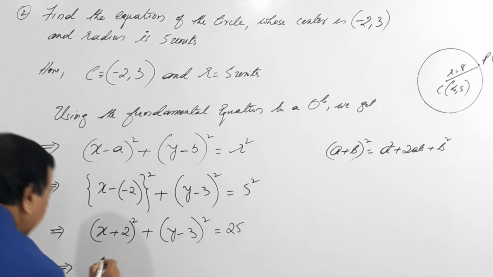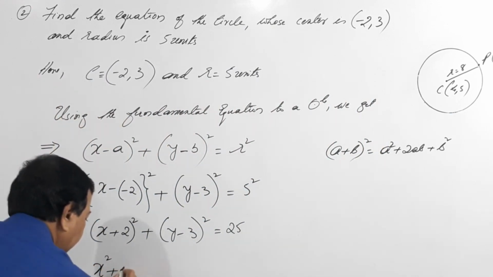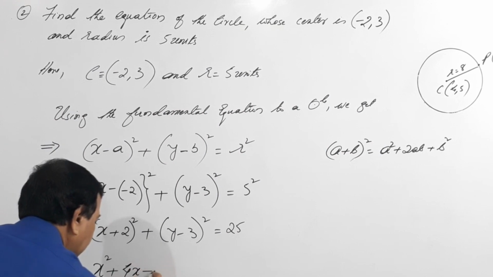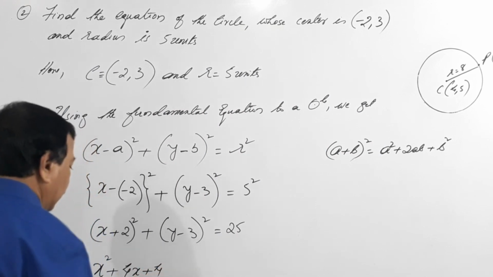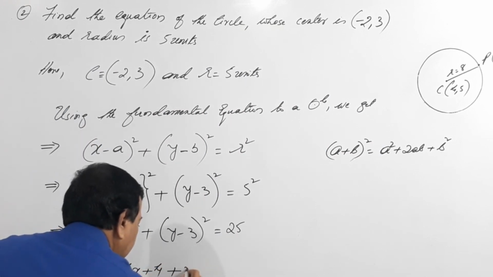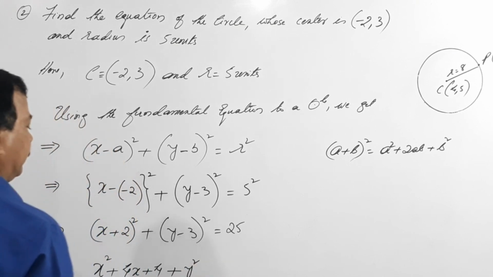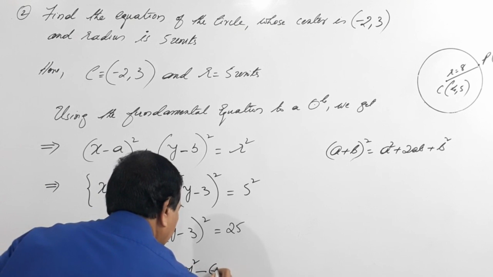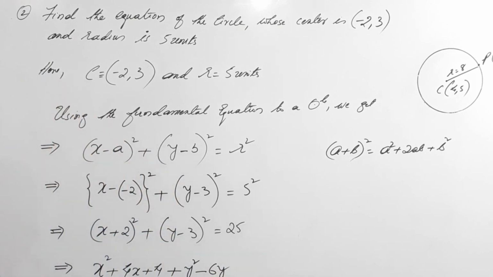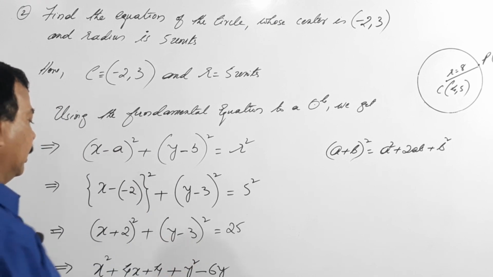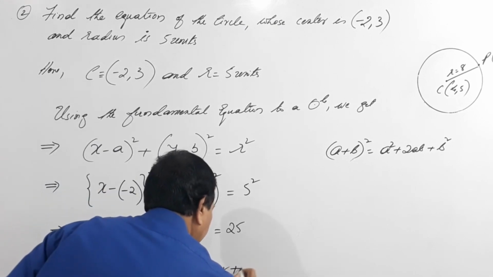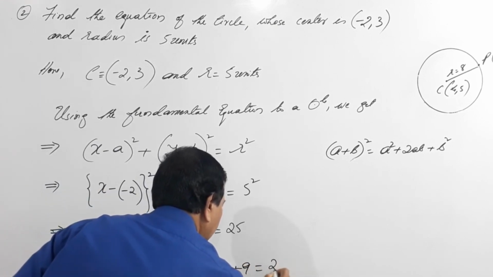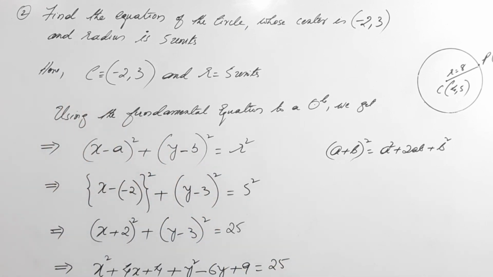So this becomes x square plus 4x plus 4 plus y square minus 6y plus 9 equals to 25.